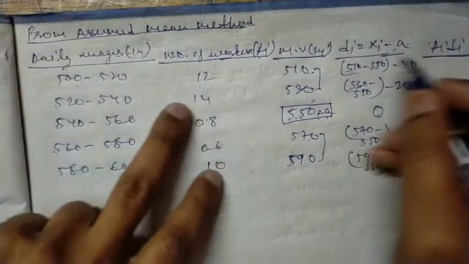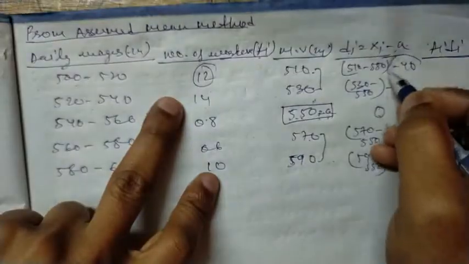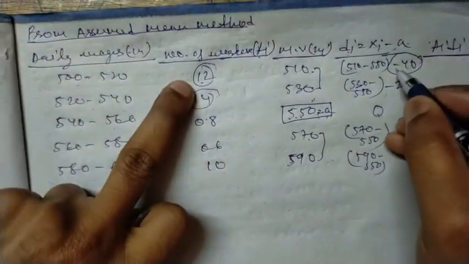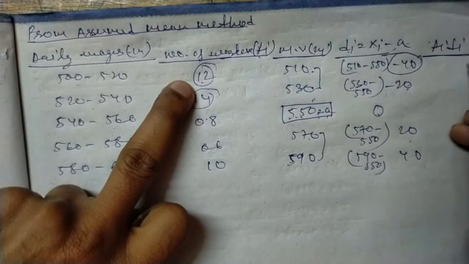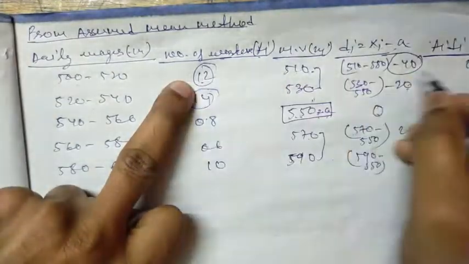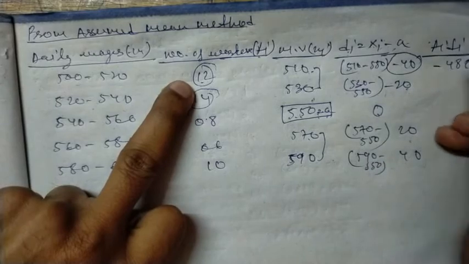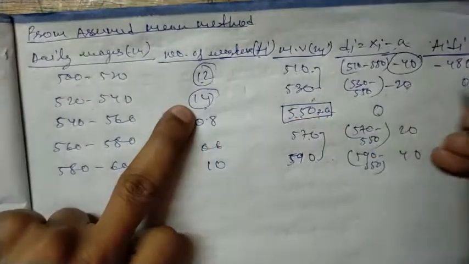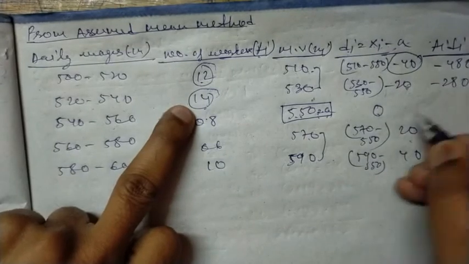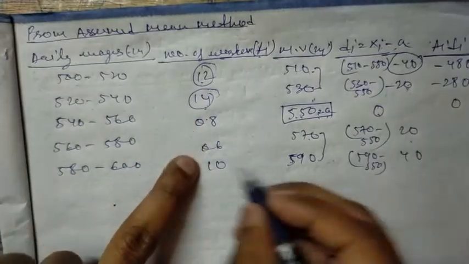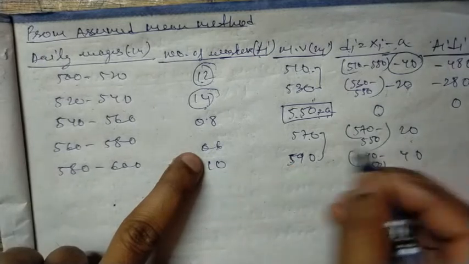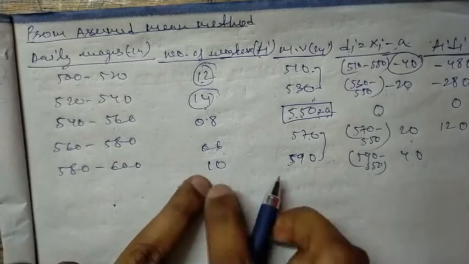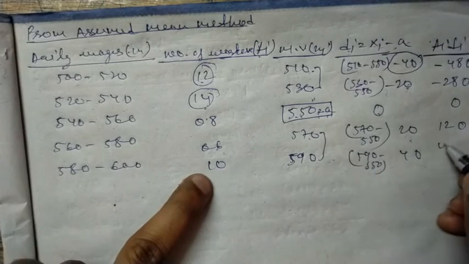If you multiply, what will you get? 12 into minus 40 is minus 480, 14 into 0 is 0, 8 into minus 20 is minus 160, 6 multiplied by 20 is 120, and 10 into 40 is 400.